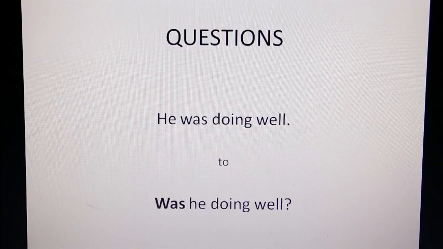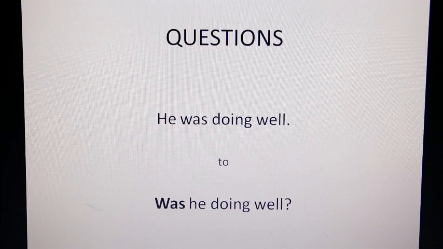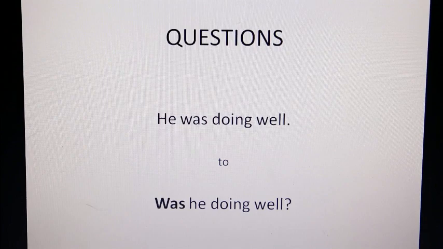All right. And then our questions. Again, just use your be verb at the beginning, and then your sentence will be pretty much the same as the present continuous. Okay, so here we have was he doing well instead of is he doing well, as we would have in our present continuous.